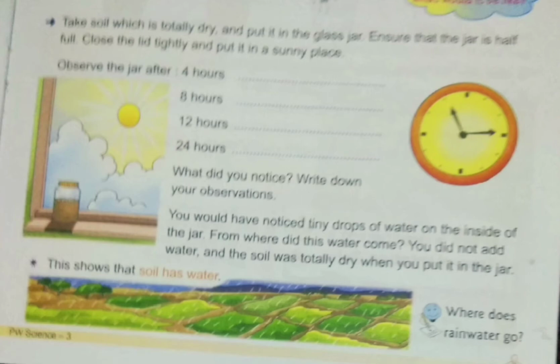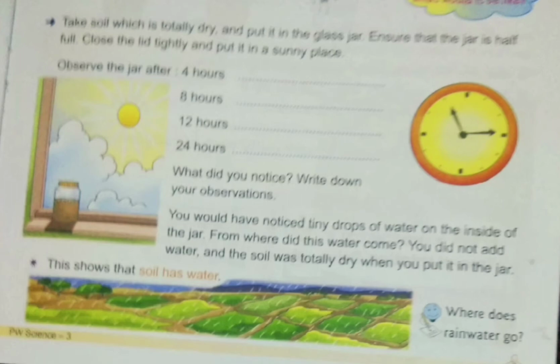See, I'm going to read the experiment. Take soil which is totally dry and put it in the glass jar. Ensure that the jar is half full. Close the lid tightly and put it in a sunny place. Children, what you have to do? You have to take soil in a jar and close it, and see that it is totally dry. Put it in the glass jar and close the lid, that is the cap, and keep it in a sunny place.